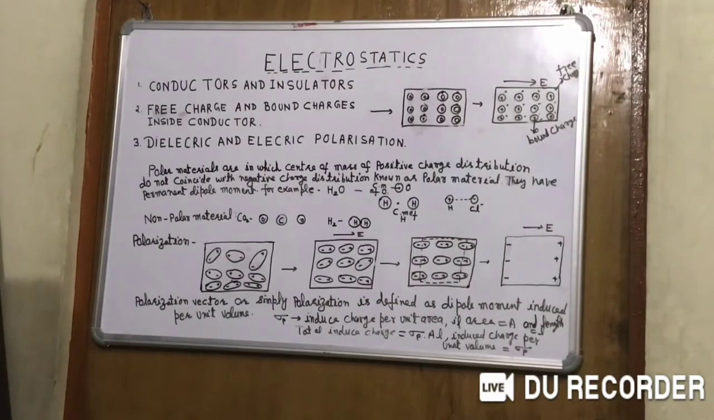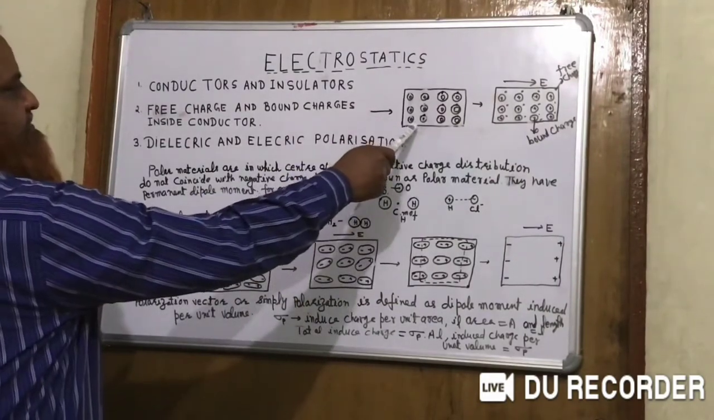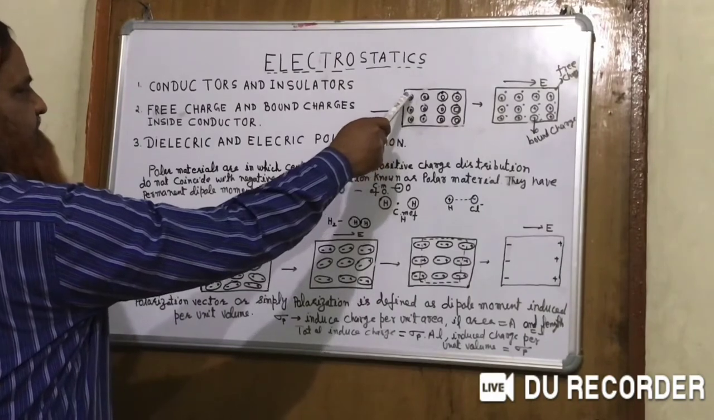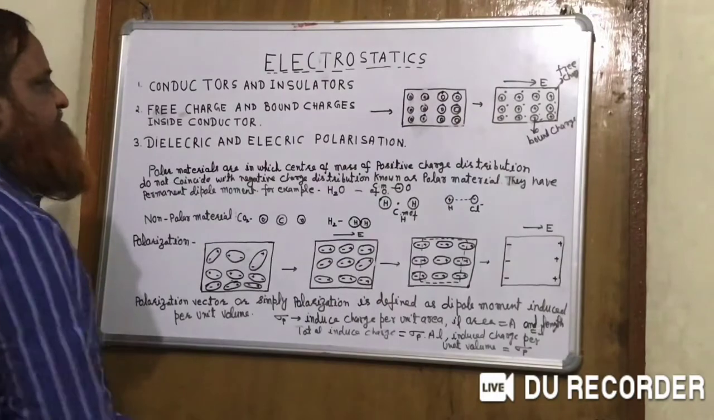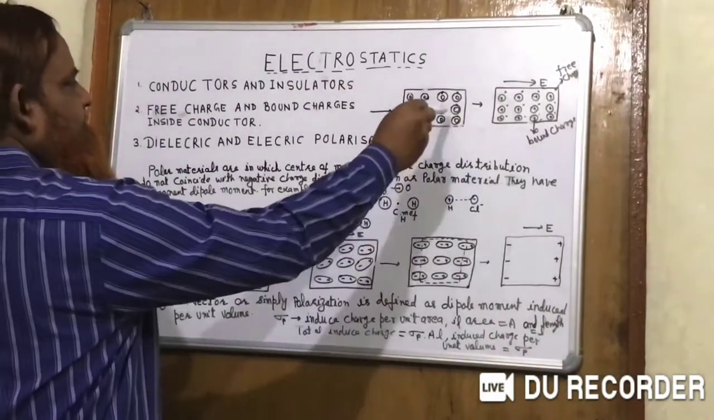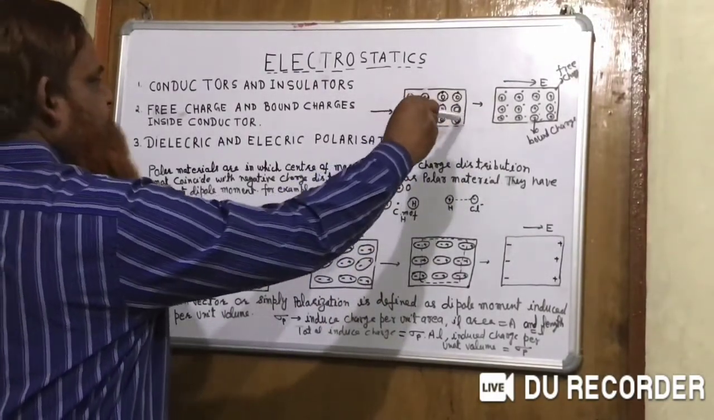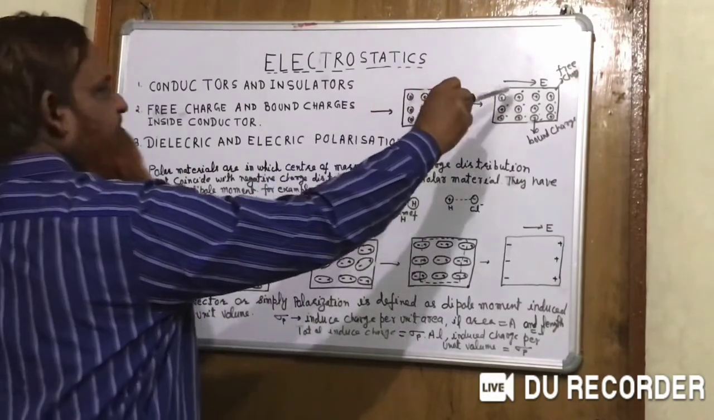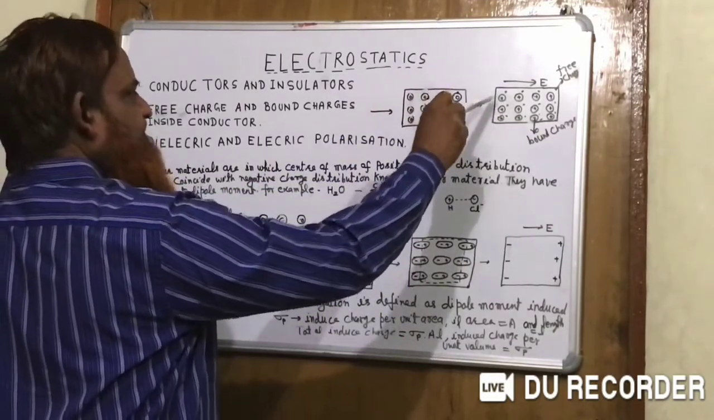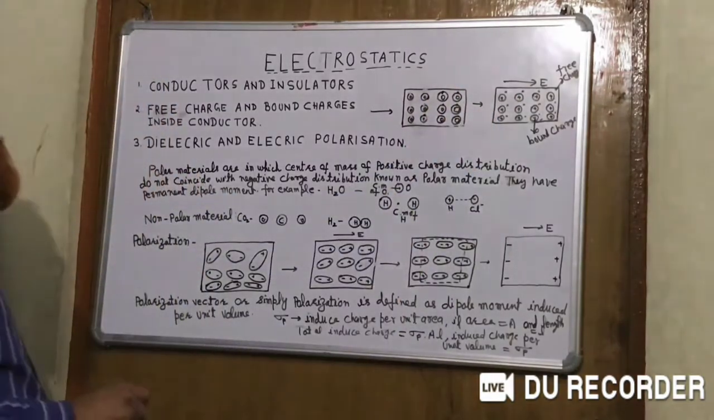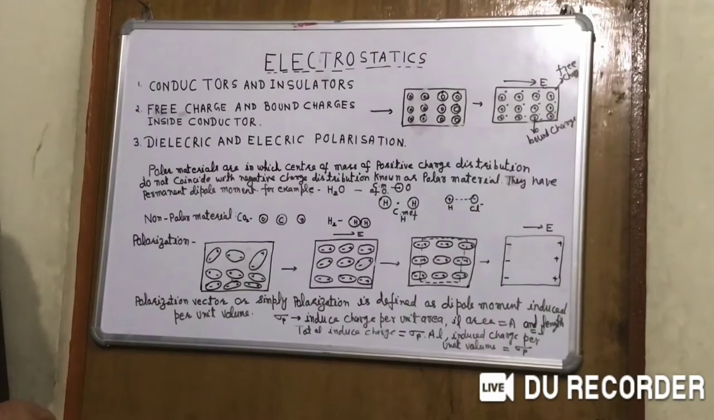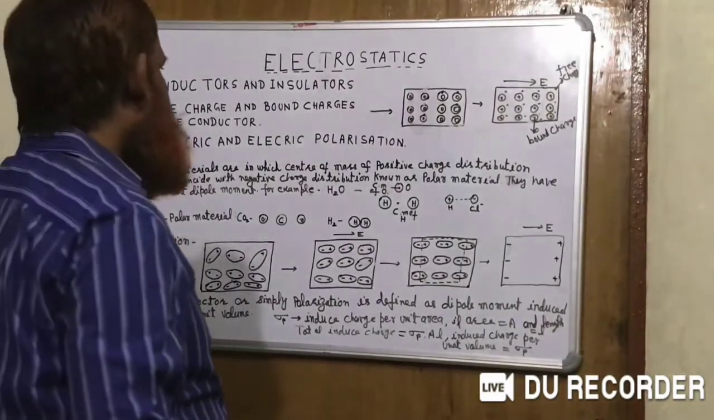Now the second thing is free charges and bound charges inside a conductor. We are seeing a diagram here: this is a nucleus and this is the orbit of an electron. Electrons are revolving around the nucleus. But when this slab is subjected to some electric field, electrons detach from the nucleus and are free to move. So electrons are known as free charges and the positive ions left behind are known as bound charges.